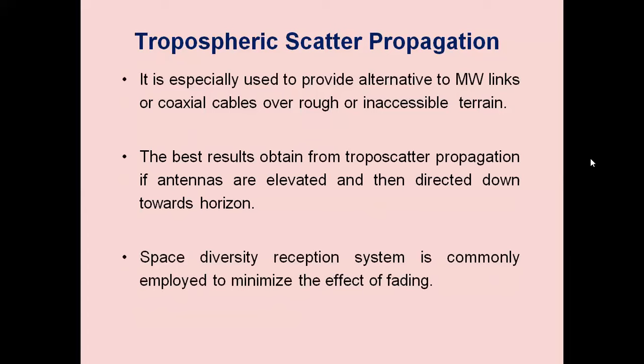We can make use of a space diversity reception system to minimize the effects of fading. So fading exists, and in order to avoid fading, we make use of space diversity. The signal will be sent through different spaces of the troposphere and returned back, and we can make use of common addition at the receiving end of the receiver to combine the space-directed waves, so that we receive more signal strength, thereby the fading effects are minimized.